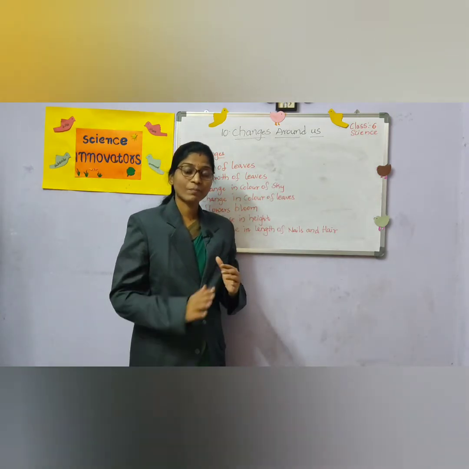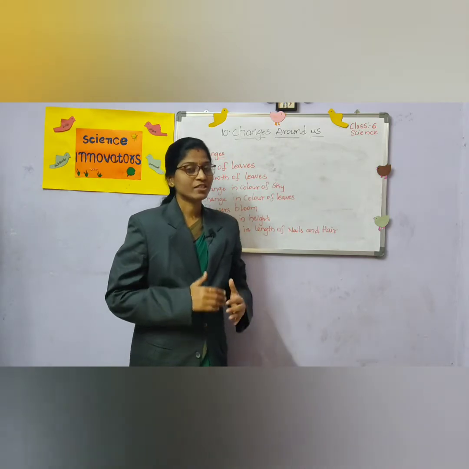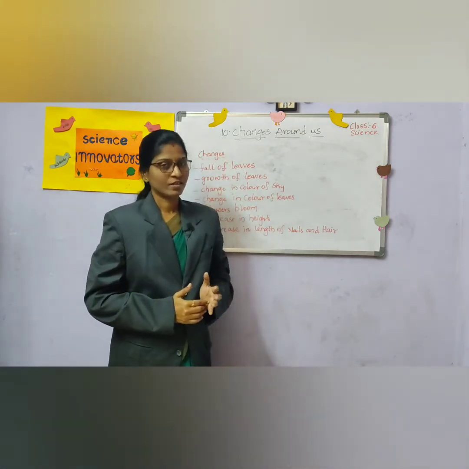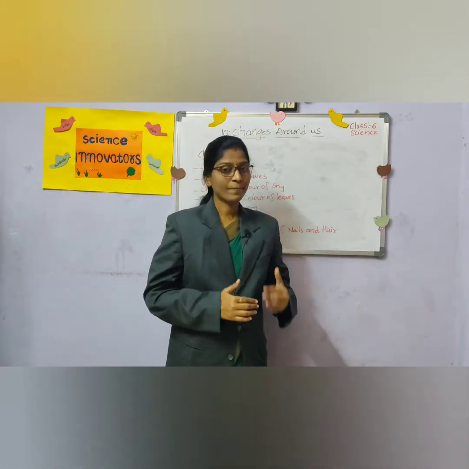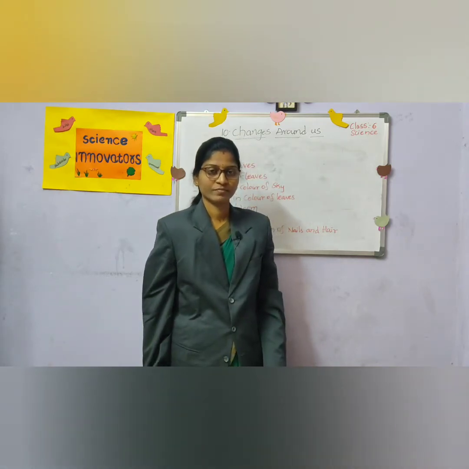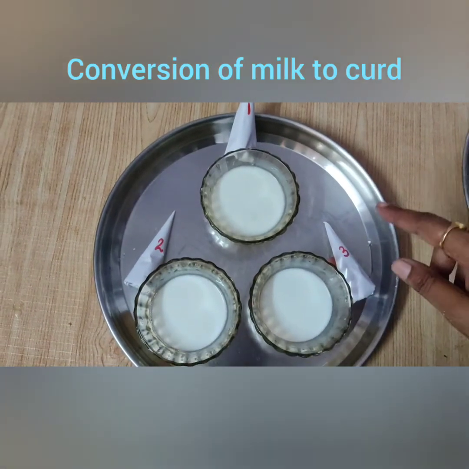Now we will perform an activity on how the milk will change into curd. Conversion of milk to curd. See children, now we are going to perform the activity.